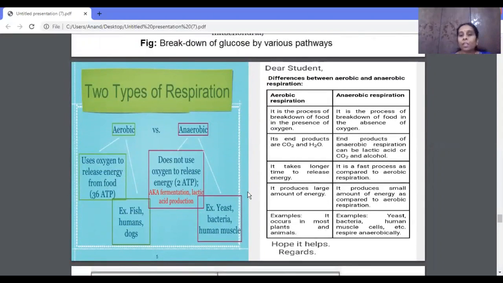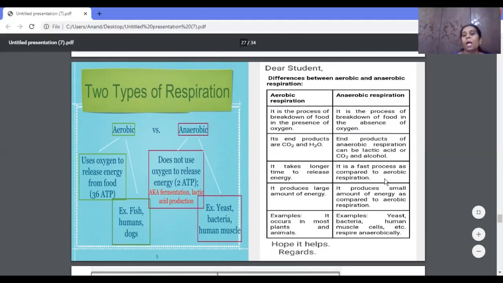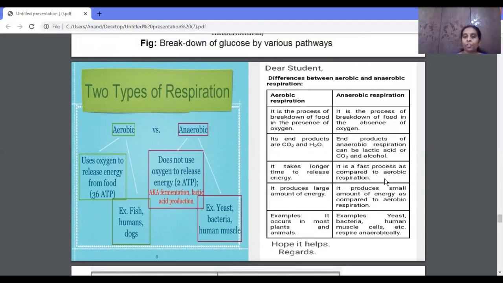Very important. Aerobic respiration takes place in the presence of oxygen, whereas anaerobic respiration takes place in the absence of oxygen. And remember, the end product of aerobic respiration is carbon dioxide and water, whereas the end product of anaerobic respiration is lactic acid or carbon dioxide and alcohol. And aerobic respiration takes a longer time to release energy, whereas anaerobic respiration is a fast process as compared to aerobic respiration. And a lot of energy will be released during aerobic respiration, whereas a small amount of energy will be released during anaerobic respiration.